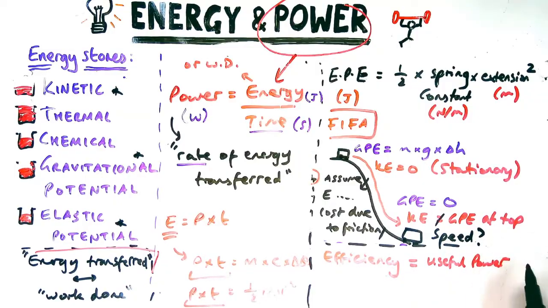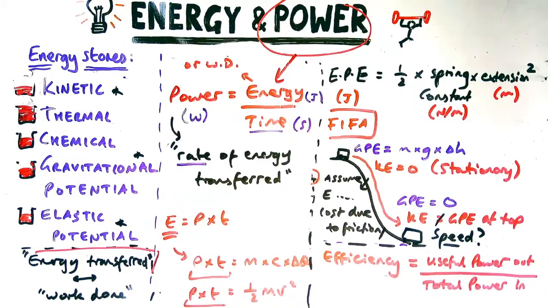Now, because power is so closely related to energy, we can also use it to define efficiency as useful power out divided by total power in.